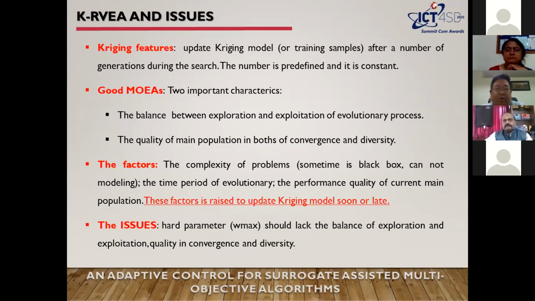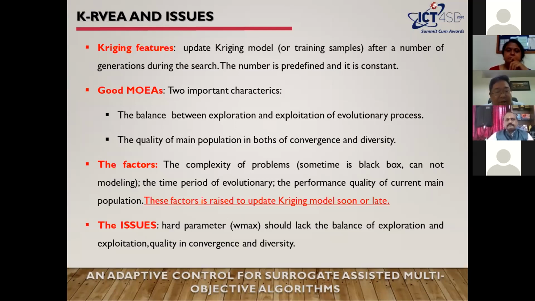In our research, we find that the complexity of the problem is sometimes a black box. We cannot model or write a formula for the fitness function, and the time period of evolution and the performance quality of the current main population vary. We think it is therefore right to update the Kriging model sooner, which may keep it better.